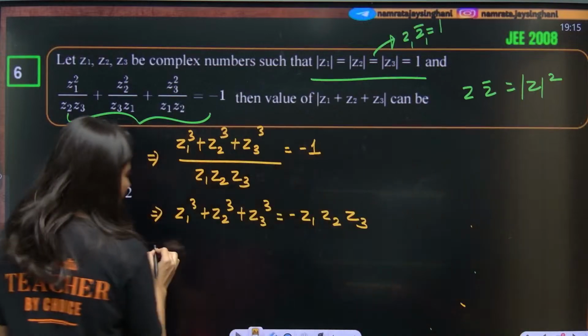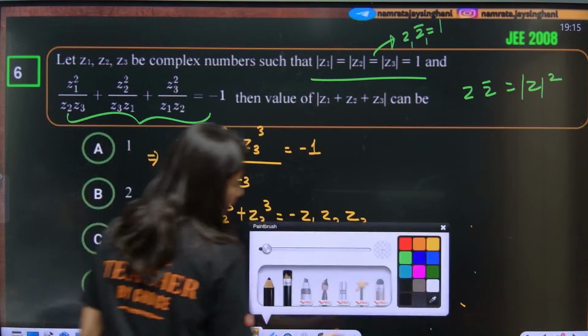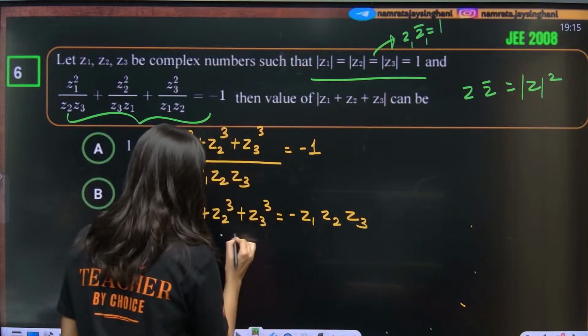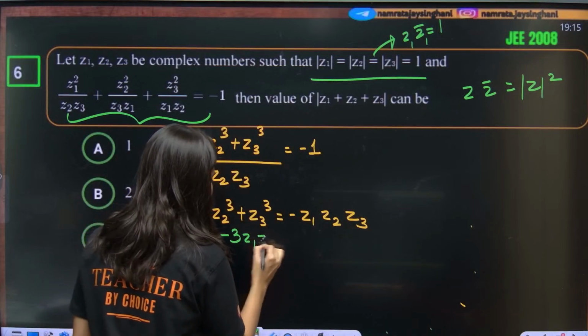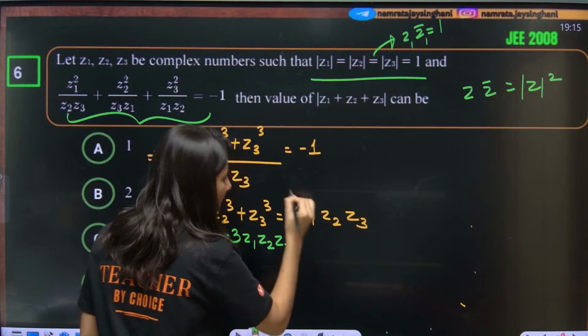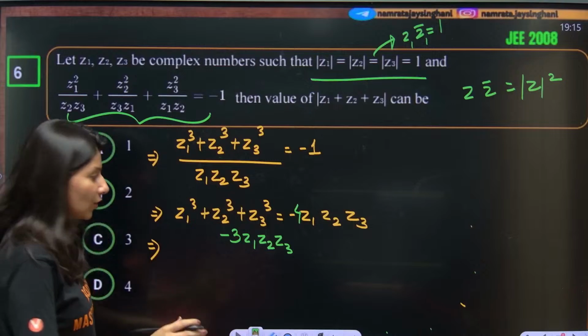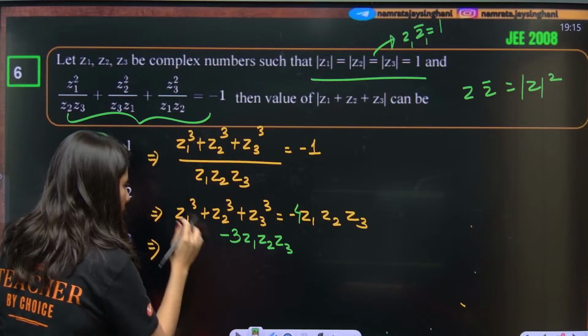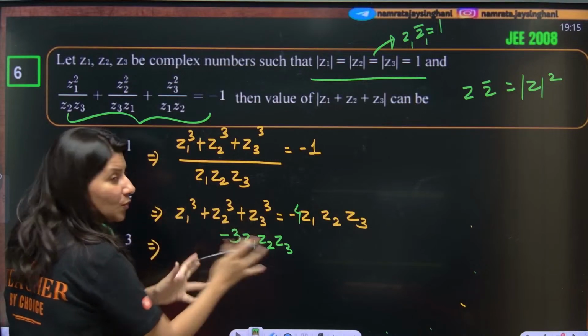So on the left hand side, first thing which I'm going to do is subtract minus 3 z1 z2 z3, and minus 3 z1 z2 z3 will become 4 times z1 z2 z3. Correct or not? Next step, this is going to give you a cube plus b cube plus c cube minus 3abc.